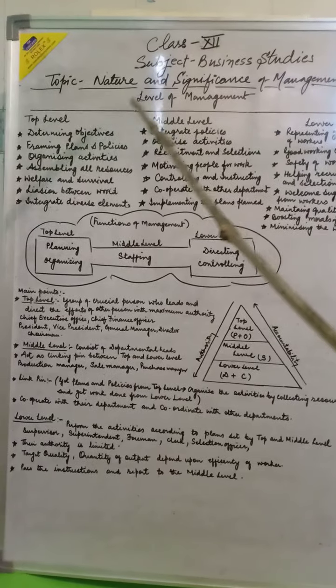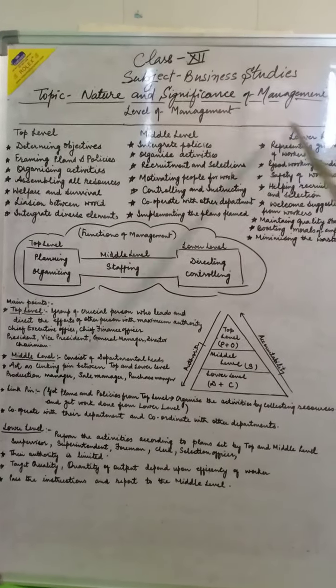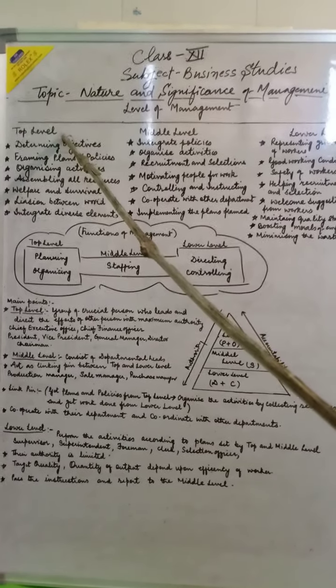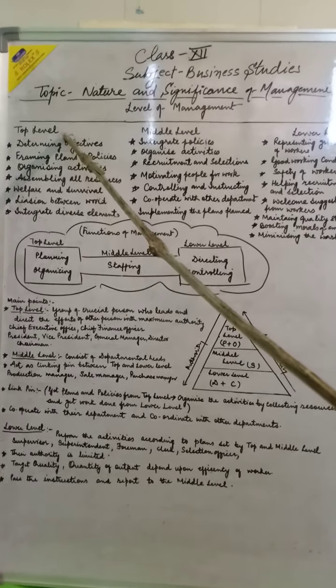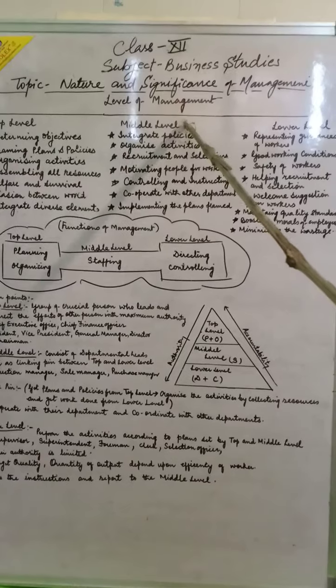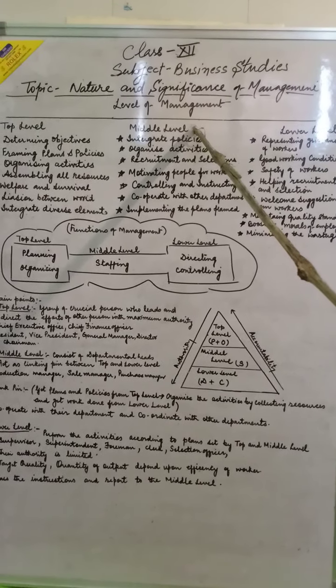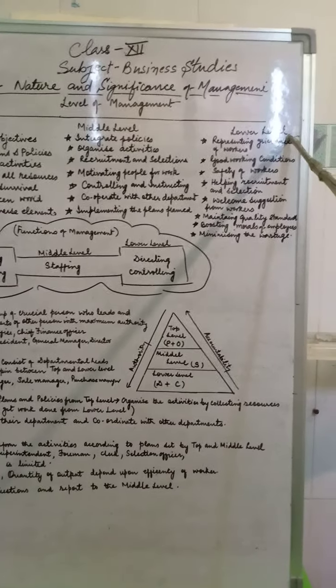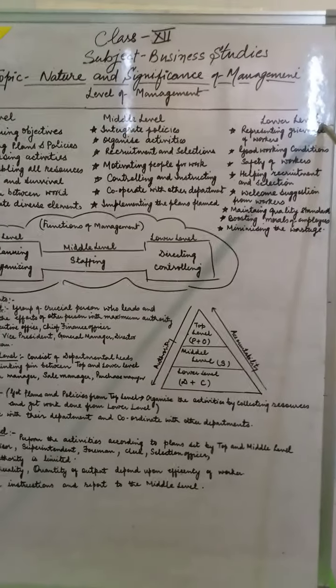management is divided into three basic levels. The first level is called the top level of management. The second one is called the middle level of management. And the third level is called the lower level of management.